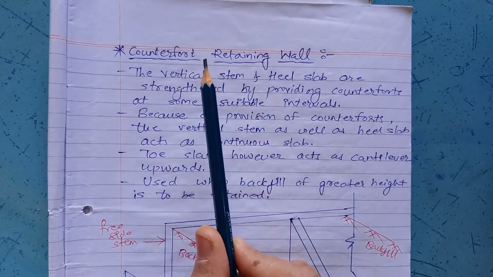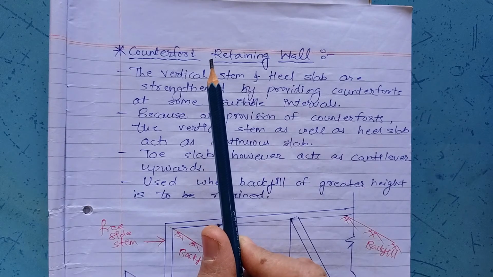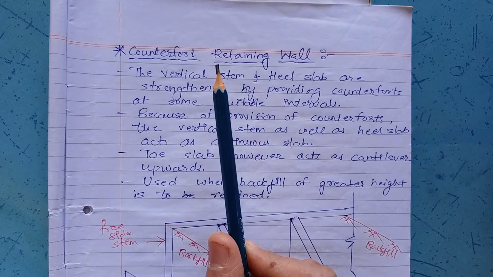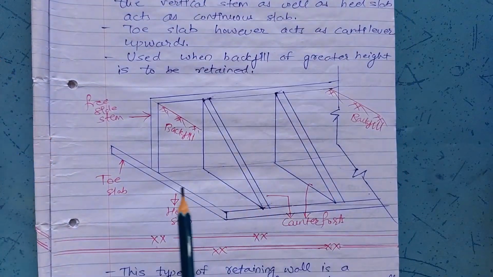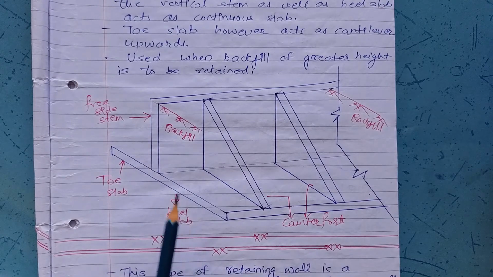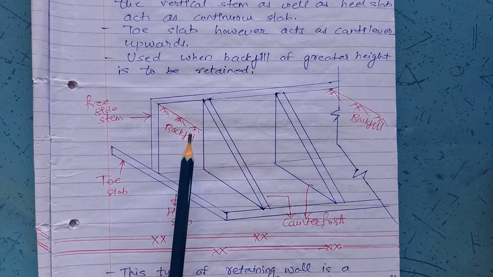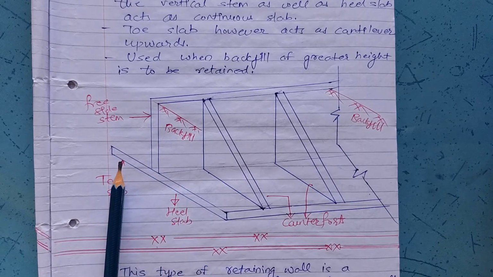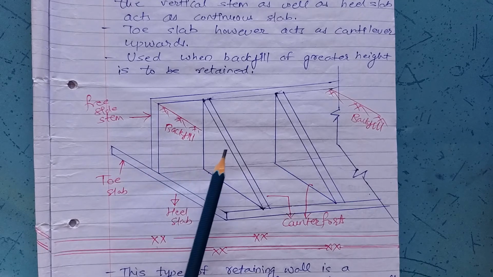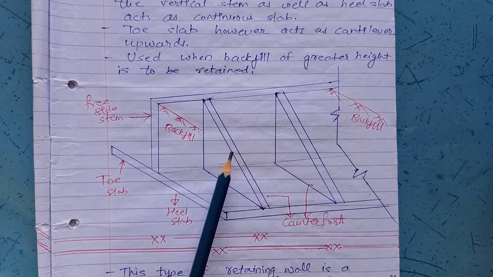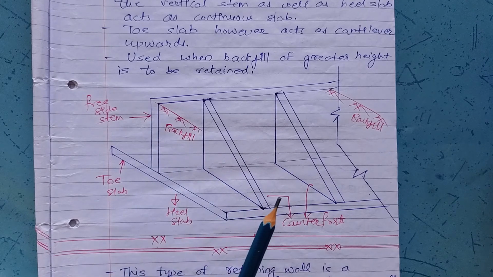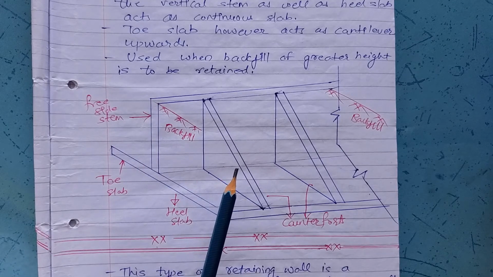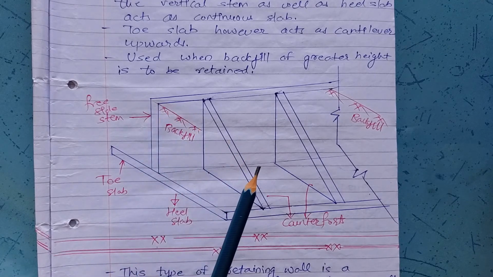And the last one is the counterfort retaining wall. Now counterfort and buttressed retaining walls are somewhat similar, but the basic difference is the position of the backfill. Now let us see through this diagram. If this is the toe slab, this is the heel slab and this is the backfill. Basically, where the backfill is placed, below that portion will be the heel slab and the opposite one will be the toe slab. And in this counterfort retaining wall, these counterforts are provided, but the main condition is that the backfill is on the side of the counterfort and the opposite direction will be free. This is nothing but the counterfort retaining wall, where backfill is provided on the side of the counterfort itself.